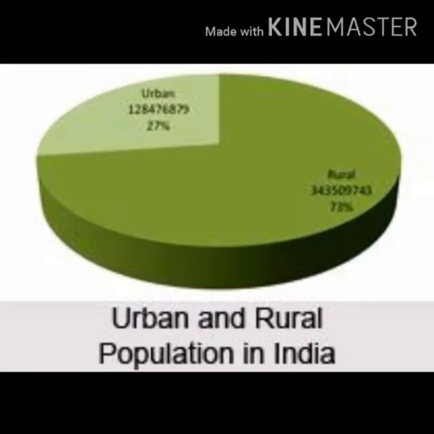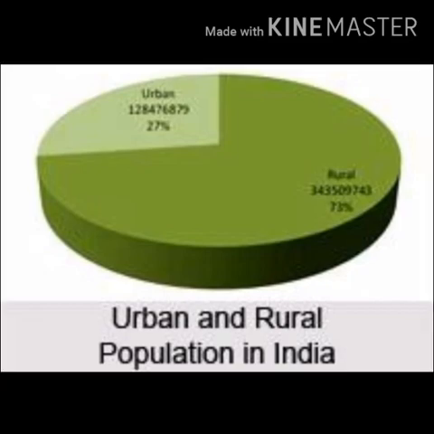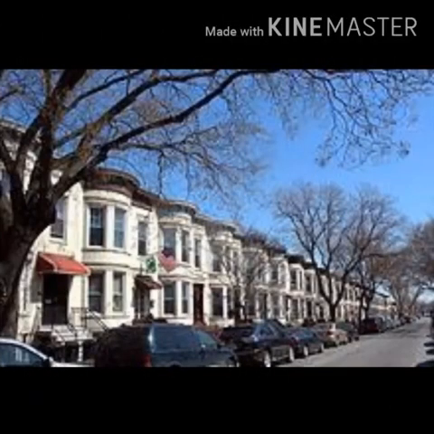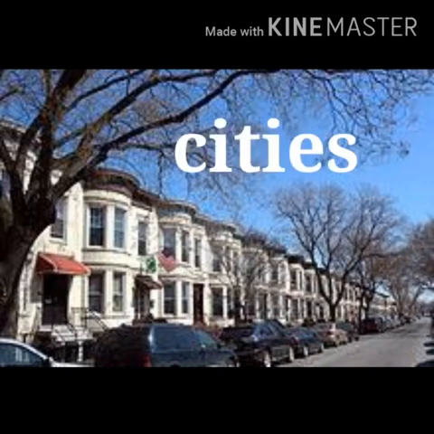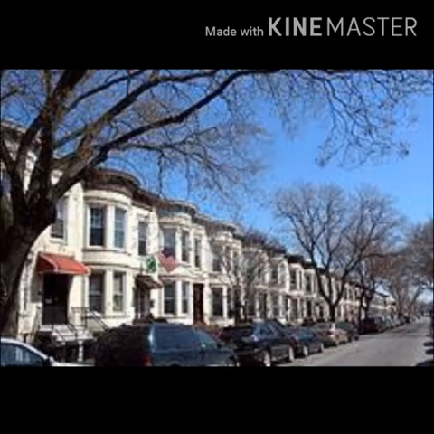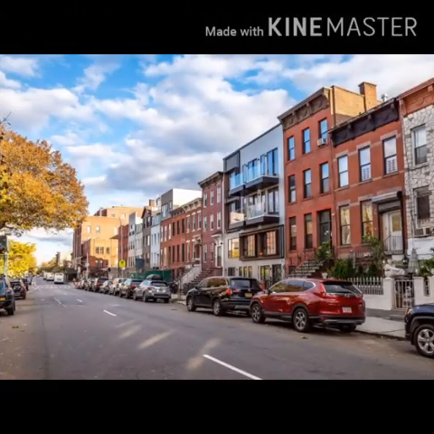Now our third category is rural and urban population. First we have studied about sex ratio. Second was age structure. Now the third point is rural and urban population. First we'll talk about urban population. Urban population is nothing but the population that resides in cities, the cities that have enough development and enough infrastructure.